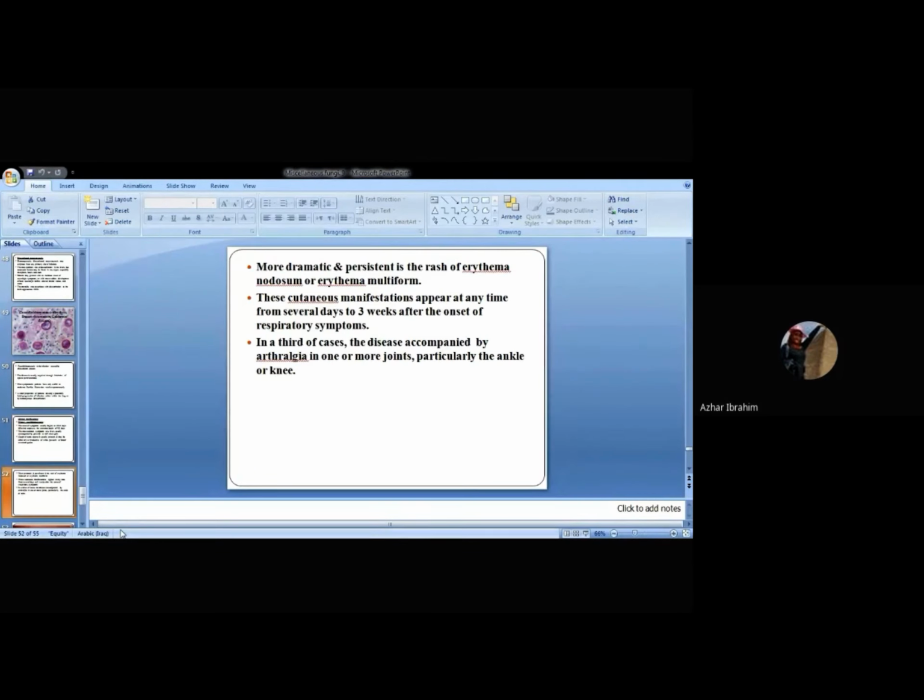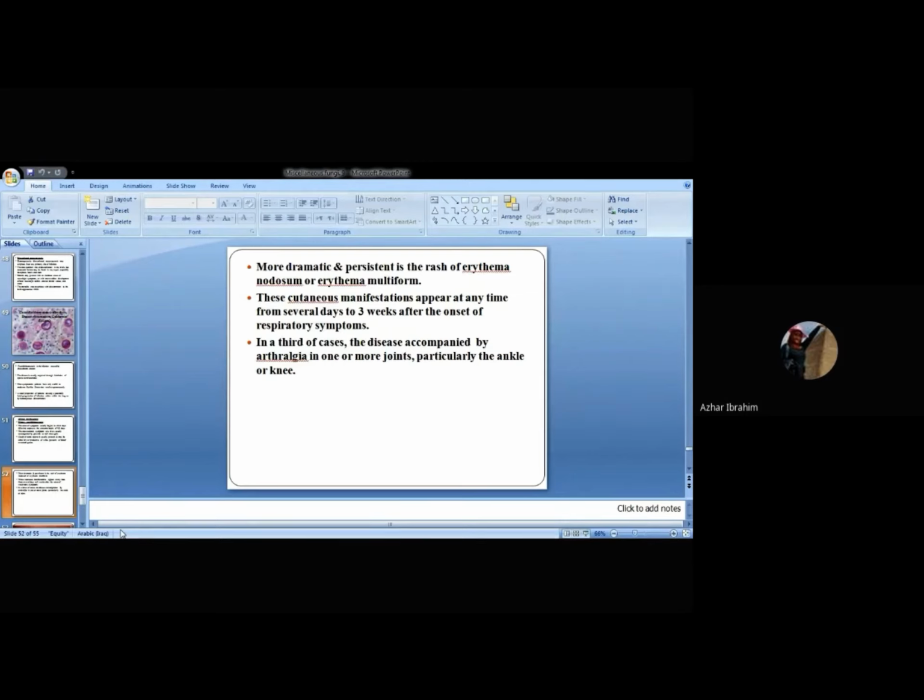A rash may appear, which is mainly erythematous. We have two types of rash, erythema nodosum or erythema multiforme.